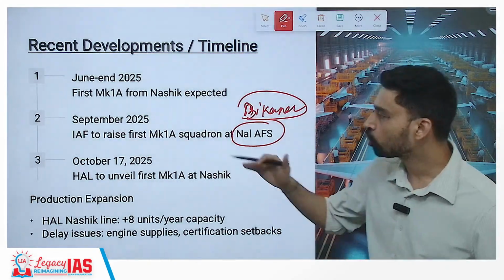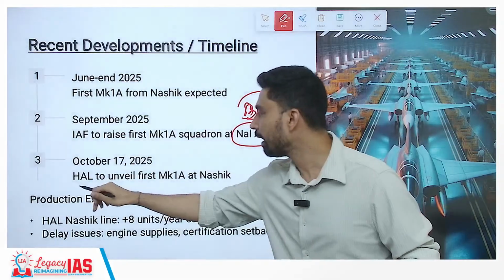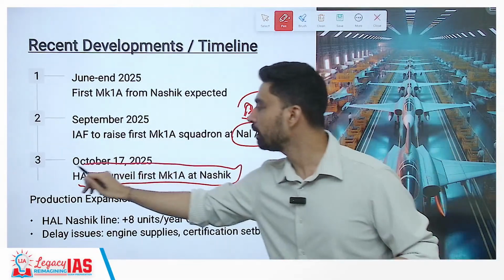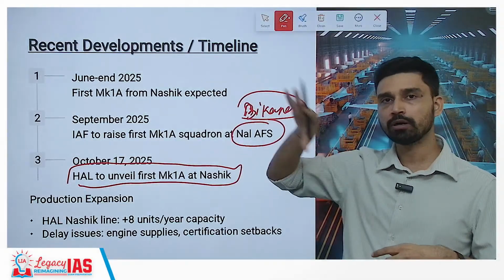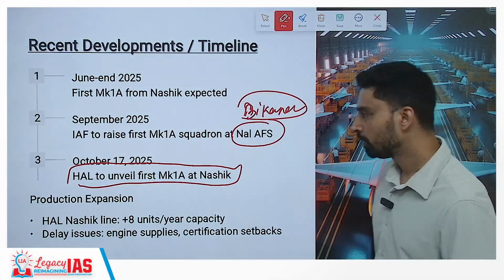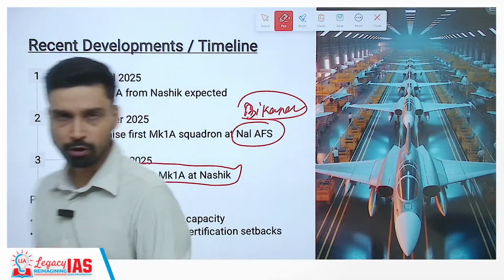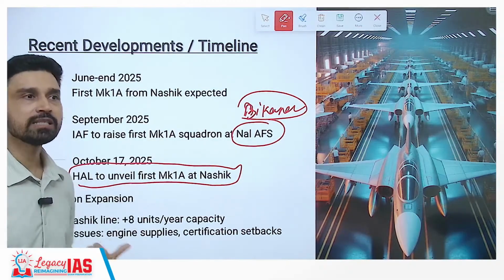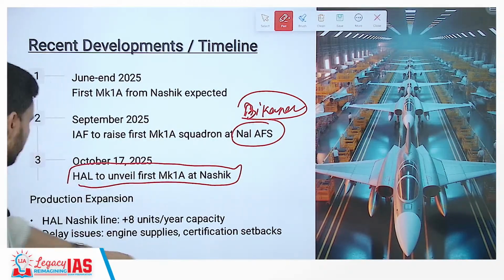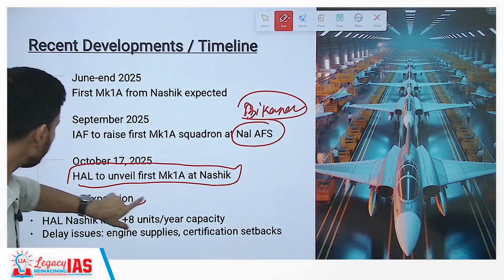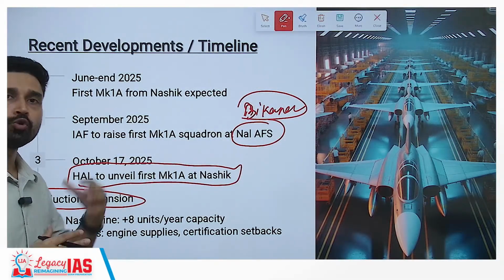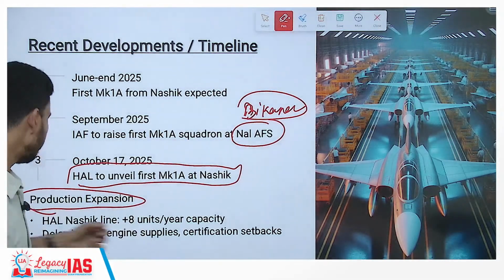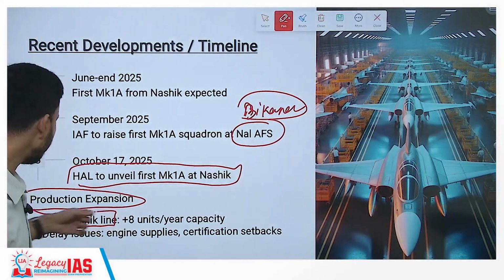And by October 17, 2025, HAL has to unveil the first Mk1A at Nashik. So this was the timeline which Hindustan Aeronautics Limited has strictly followed. Now, not only that, because we have focused more on defense modernization as well as indigenization, there is an expectation of expansion of the production line, because you know that HAL already runs 2 supply lines in Bengaluru itself, and then 1 supply line or basically production line they have put in Nashik.